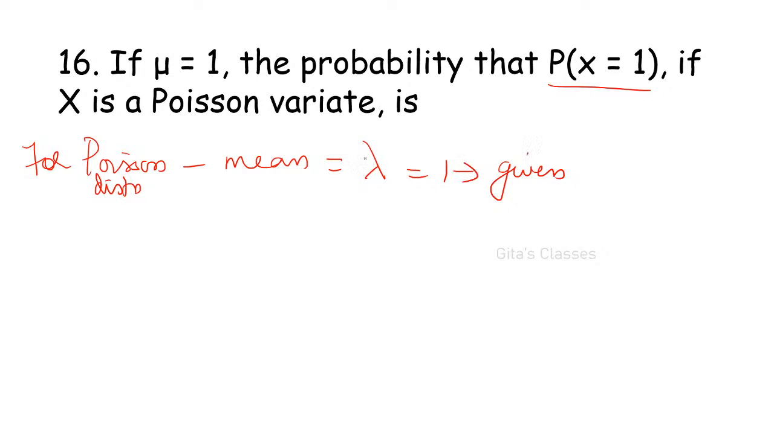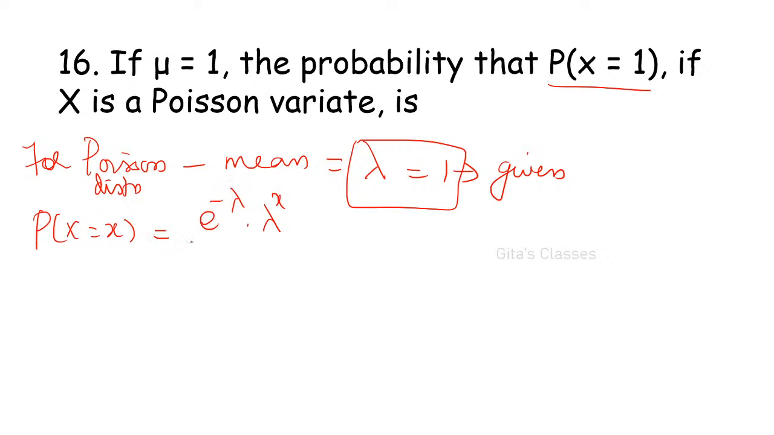Lambda is equal to 1 is given. That is, the mean is given. And we know that probability of x is equal to x is e power minus lambda into lambda power x by x factorial. I told you already to remember like this. You start from e power minus lambda into lambda power x by x factorial. X takes the value 0, 1, 2, 3, etc.